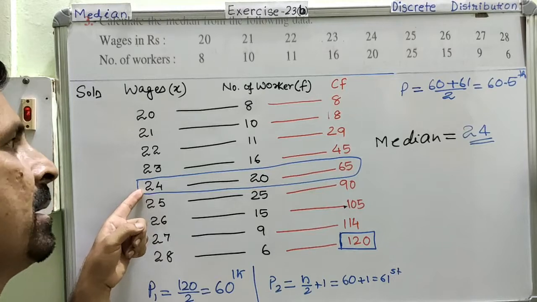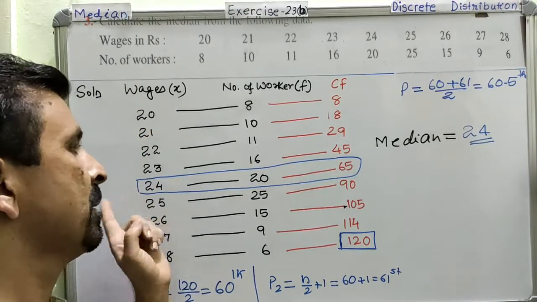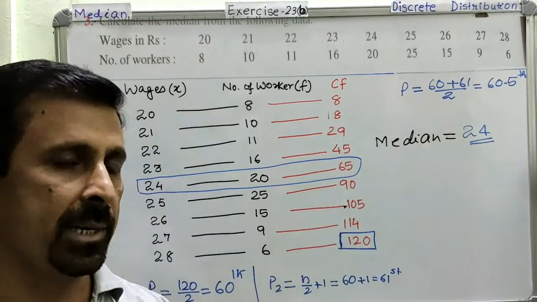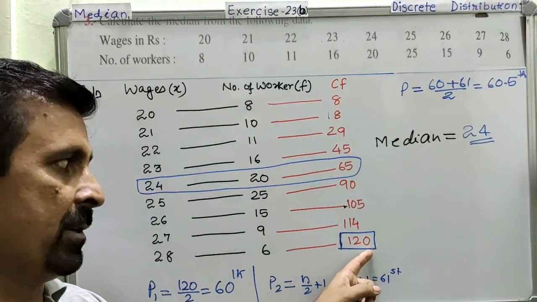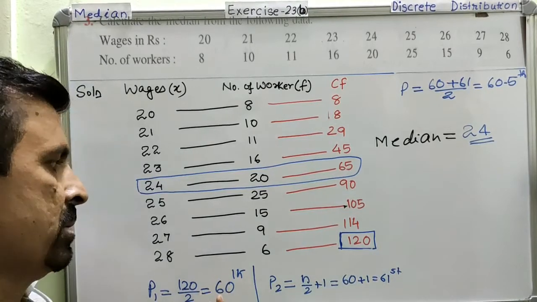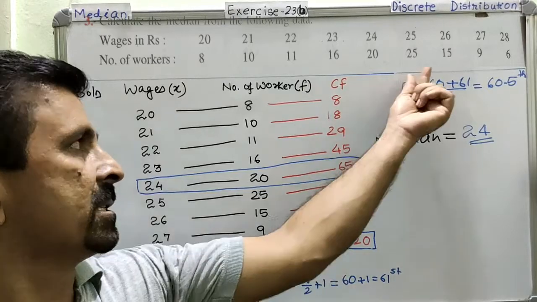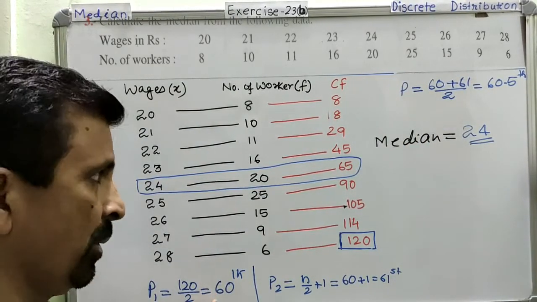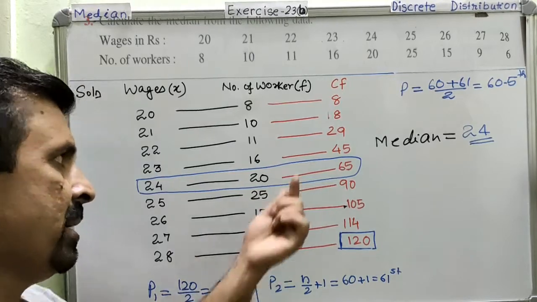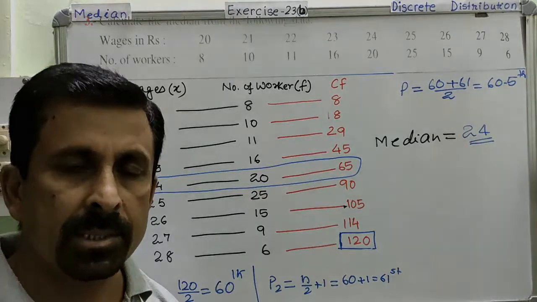from there you picked the value of your median from the class mark, from the wage, and therefore this is your median. Suppose this was an odd number, if the final cumulative frequency was an odd number, then you could have calculated only one position. Then there was no need of doing all these things, right? In one step only you will get the position for your Q1, Q, and then the rest will be all the same as it is. Is it okay?